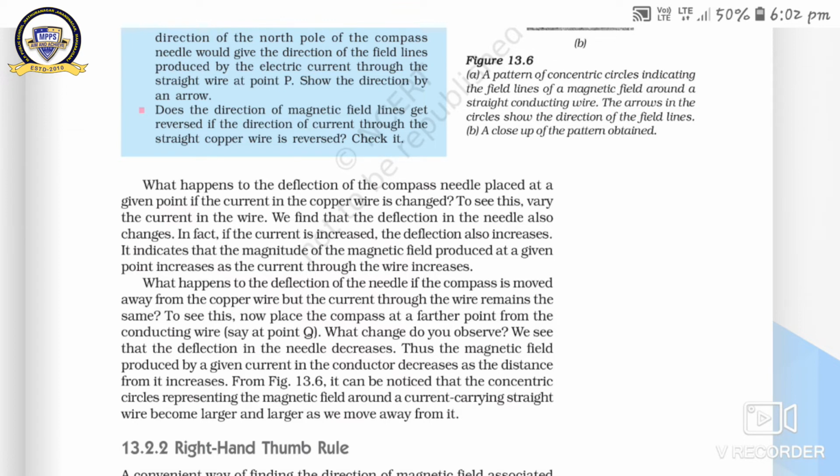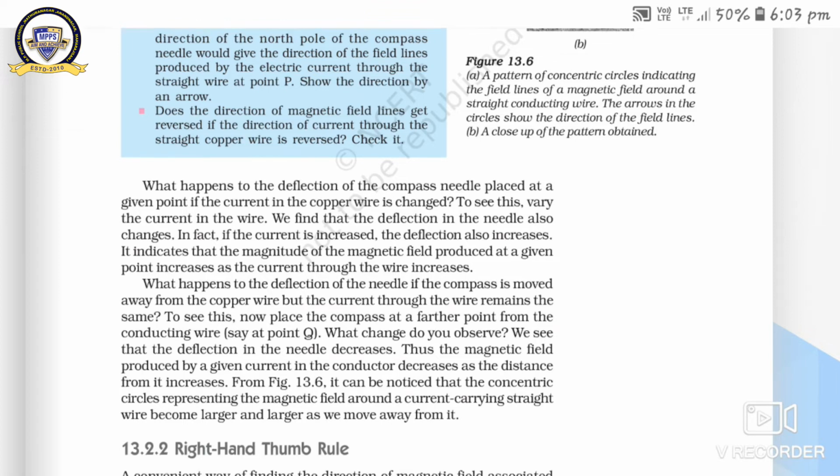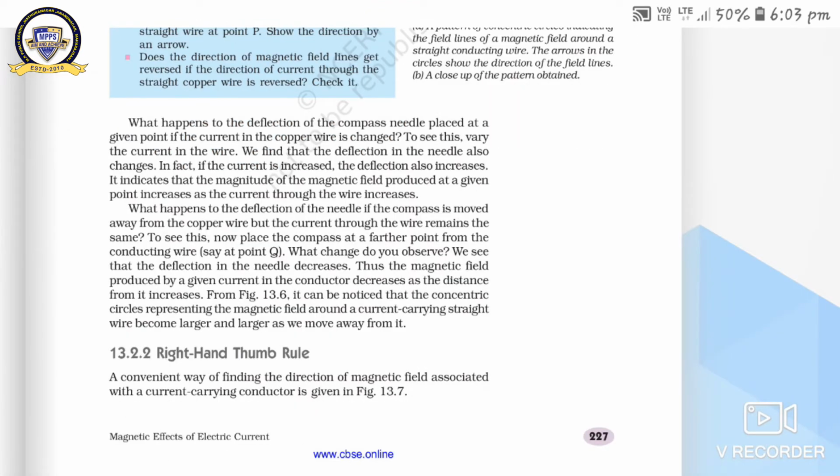So you can say the intensity of the magnetic field depends on the intensity of the electric current. It means if you increase the electric current in the circuit, then the intensity of the magnetic field also increases. Got it? What happens to the deflection of the needle if the compass is moved away from the copper wire, but the current through the wire remains the same?